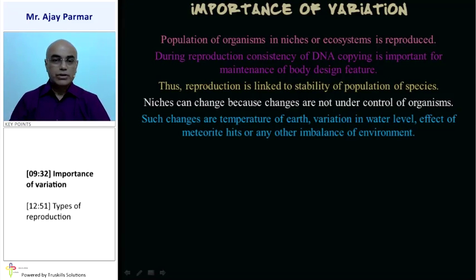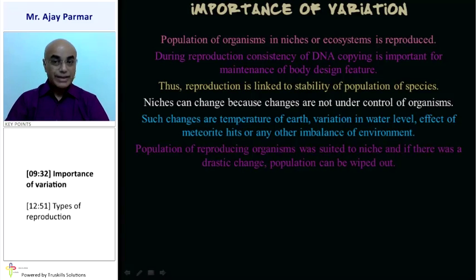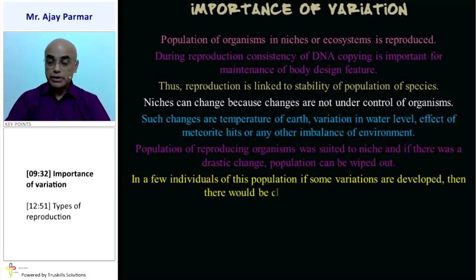If there was a drastic change, the population of reproductive organisms suited to the niche would be wiped out. Remember, the dinosaurs could not survive. That is mainly because they could not cope with the drastic change that took place during that time period, and so the whole population got wiped out, isn't it? That's why we don't have a population of dinosaurs at present, isn't it?